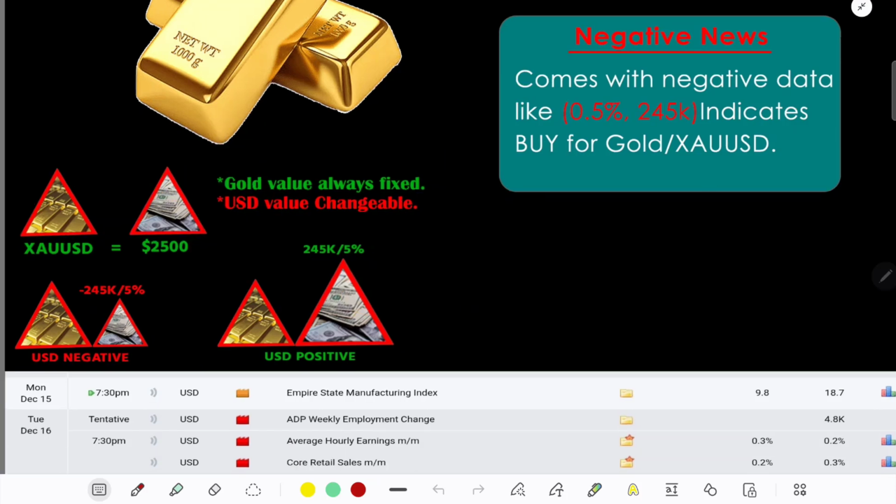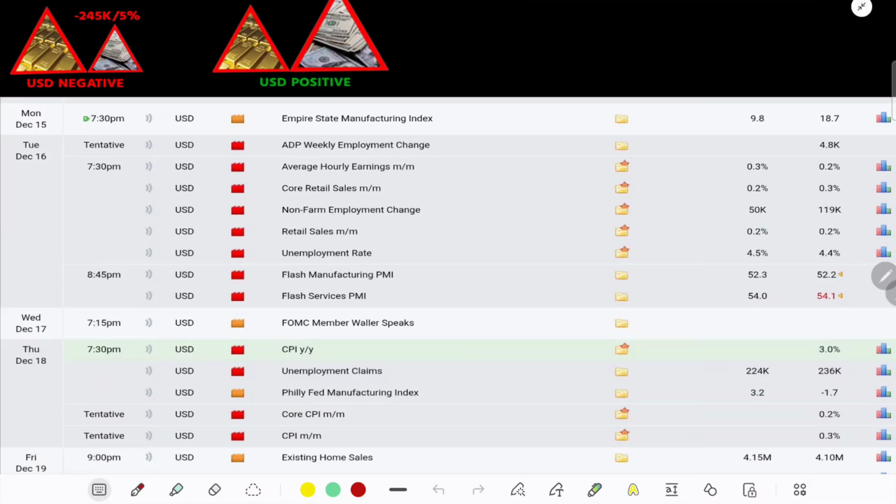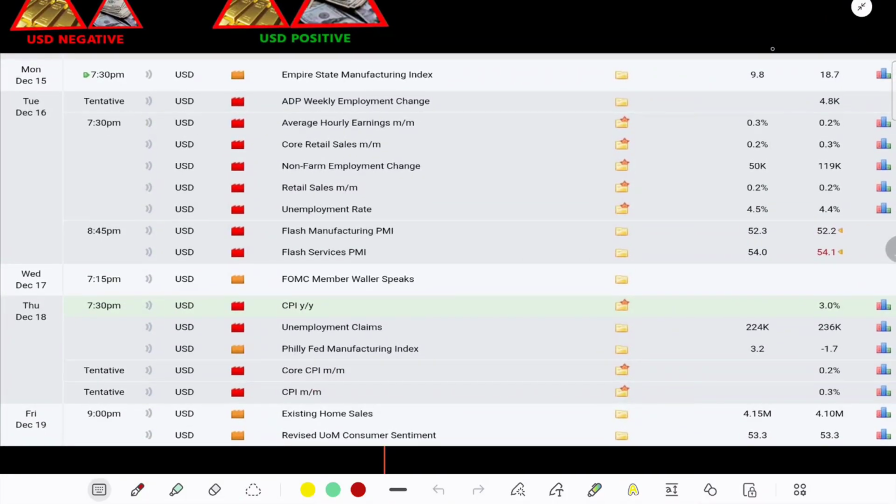Let's get back to our chart. I took a screenshot from forexfactory.com, showing Monday to Friday major and semi-major news, and you may see the same chart on forexfactory.com. On Monday we have one USD semi-major news. If data comes with a positive value, we will sell gold. If data comes with a negative value, we will buy gold. This is the simplest theory I share.